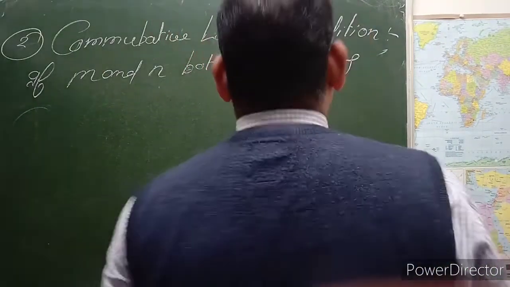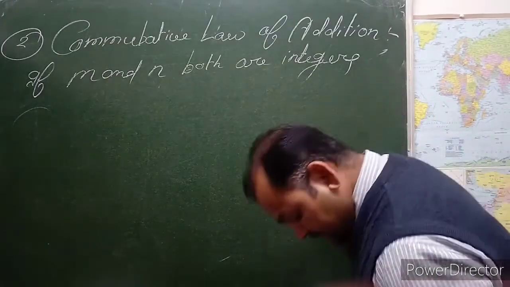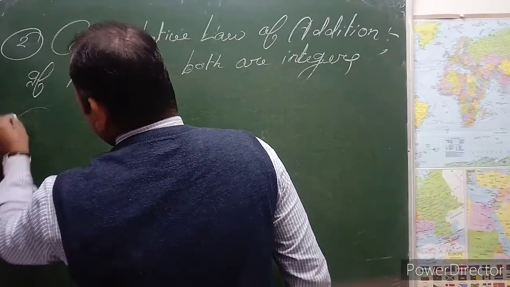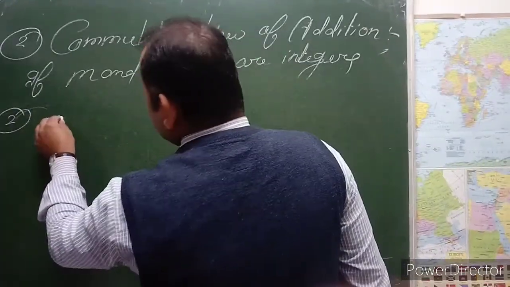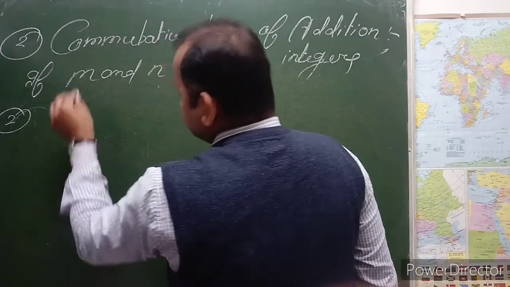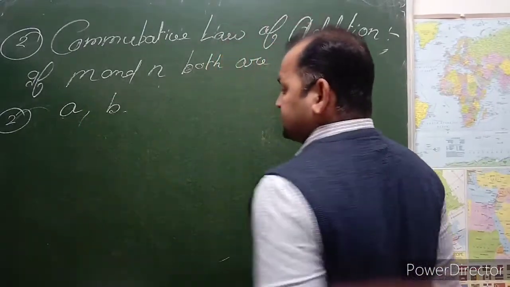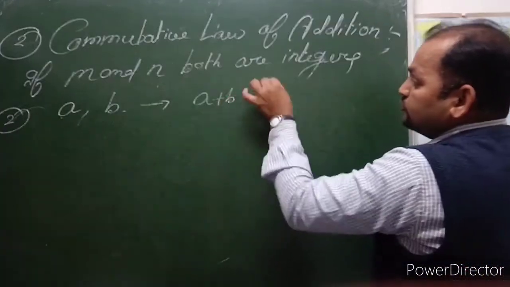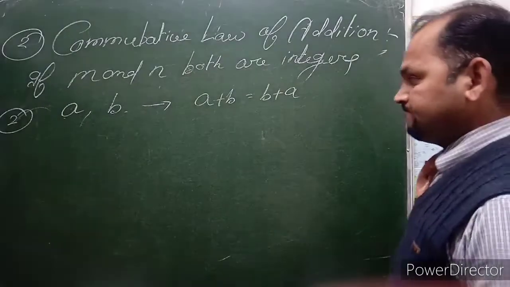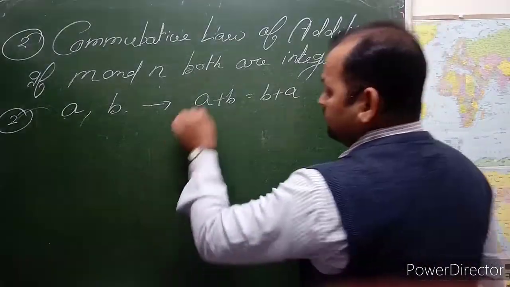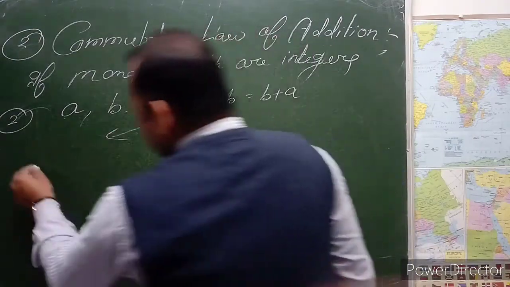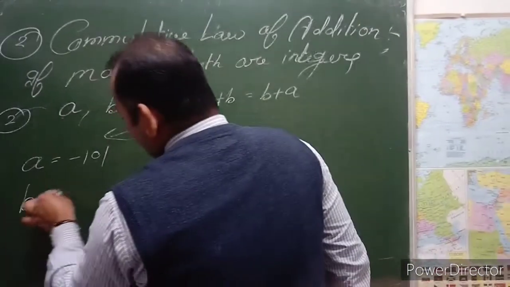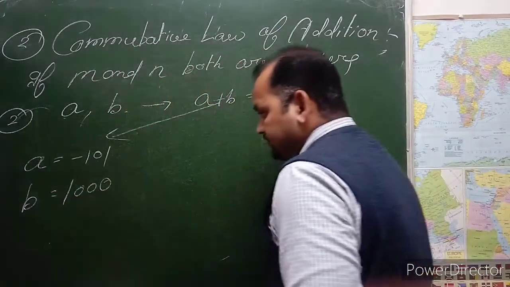Now let's come to the next one. Example number 2. Suppose that a is an integer and b is also an integer. Under this condition, a plus b is equal to b plus a. Let's prove it, starting with the left hand side. Suppose a is equal to minus 101 and b is equal to 1000.